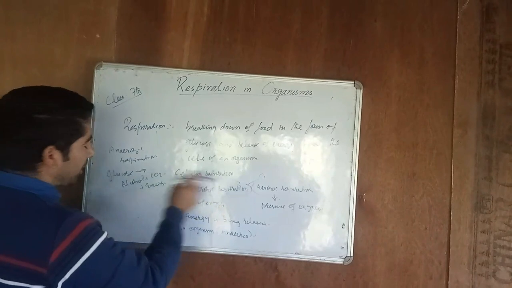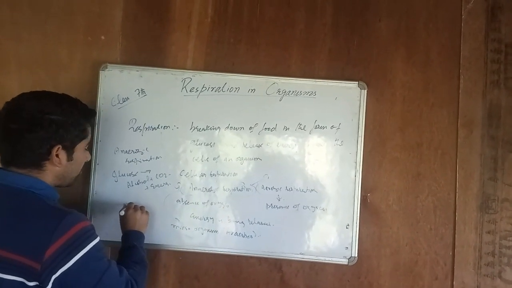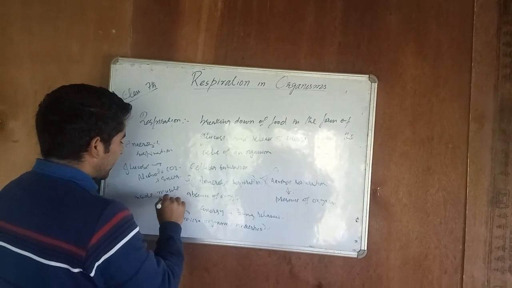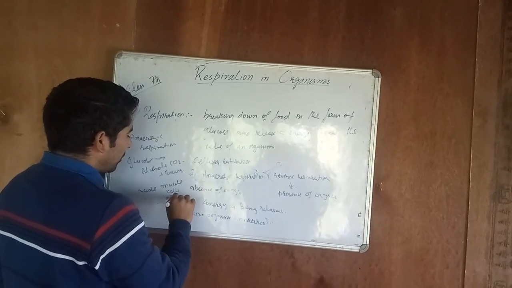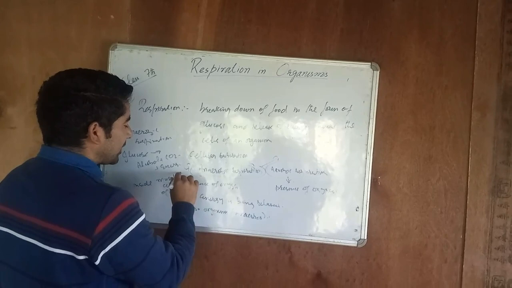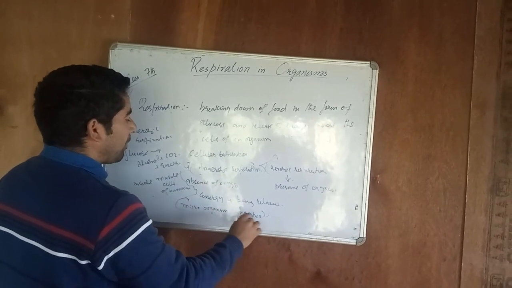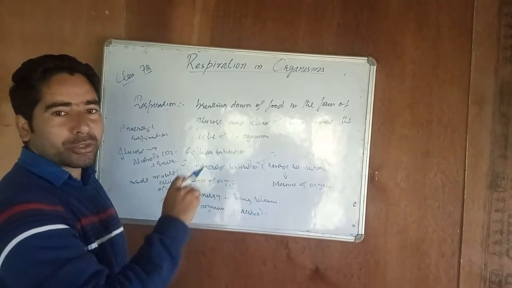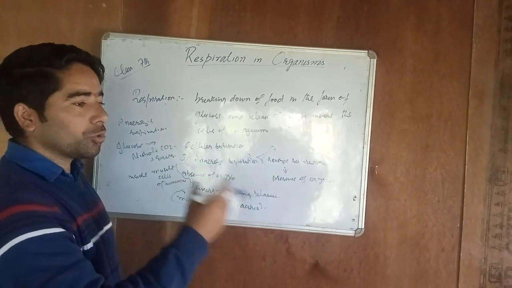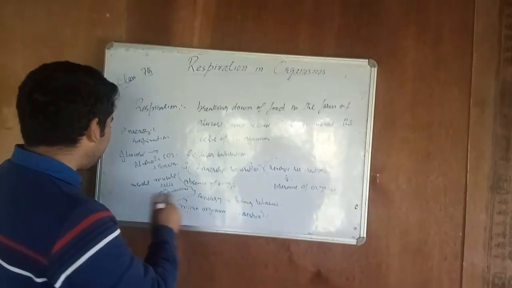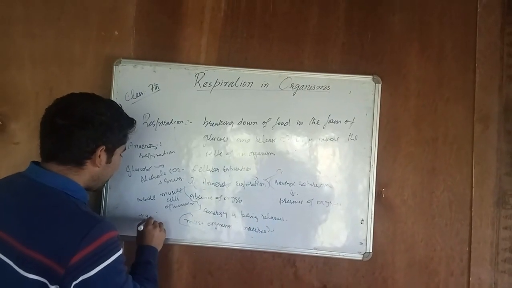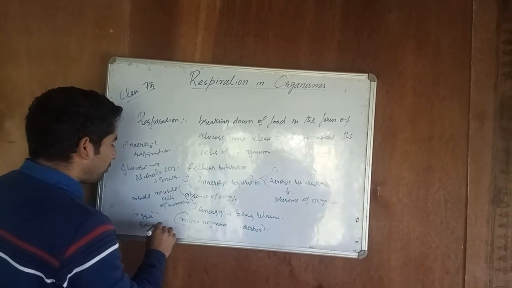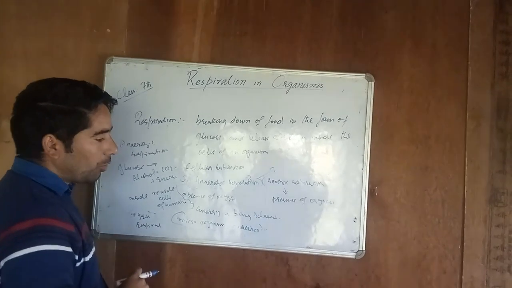Now anaerobic respiration inside muscle cells of the human body: during heavy exercise or heavy work in our fields, a person needs a lot of oxygen to reach the cells, but due to the limited quantity of oxygen, breaking down of food takes place in absence of oxygen.